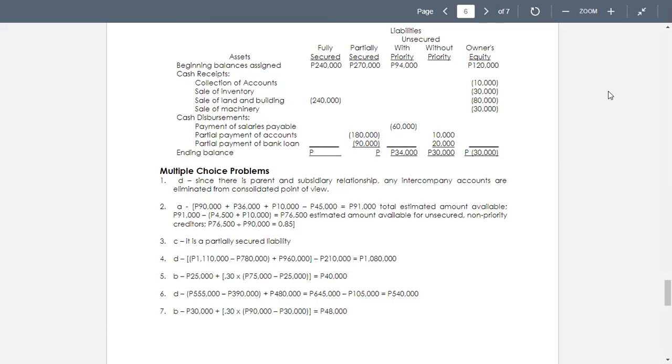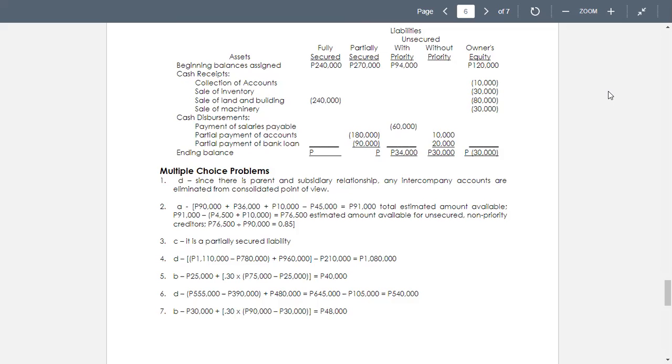Now for cash receipts, collection of accounts, owner's equity, we deduct 10,000. That's the remaining account. Sale of inventory for 30,000. The inventory with cost of 200,000 sold only for 170. So there's a loss that will be charged against owner's equity.